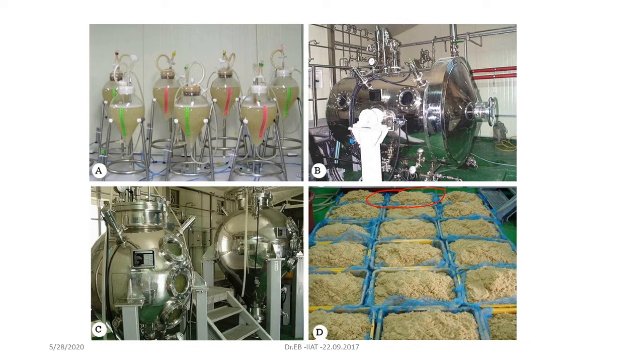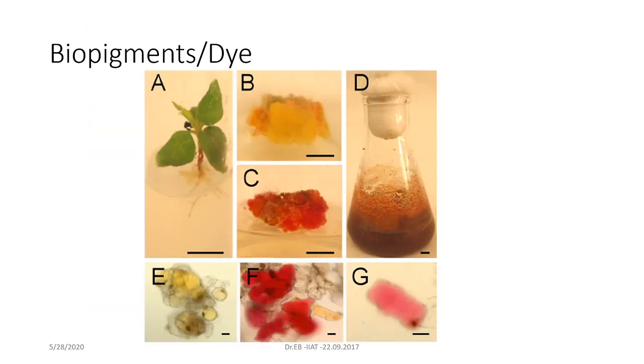This is the secondary metabolite application point of view. Okay, and also I already told you about biopigments and dyes. So culture a part of the plant and take the callus induction. The callus induction we can use, culture it and isolate the components. This is biopigments and dyes.